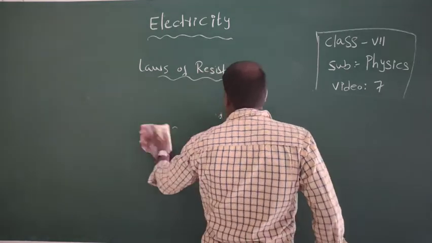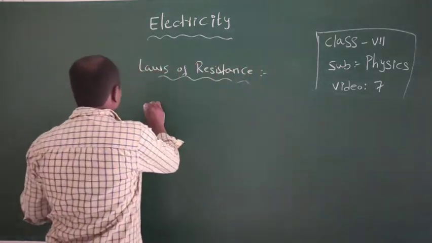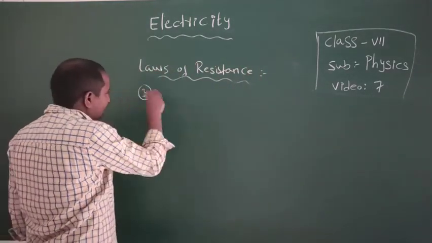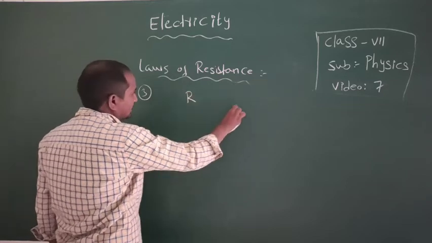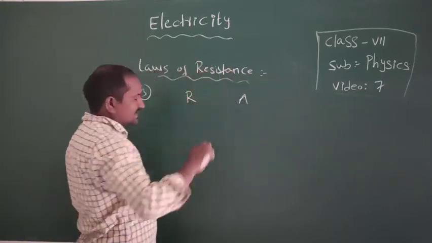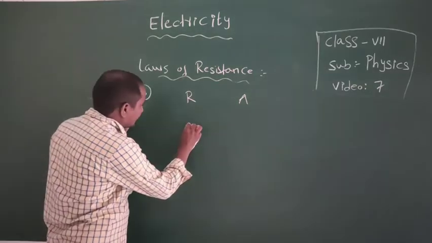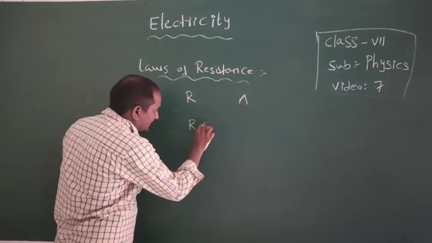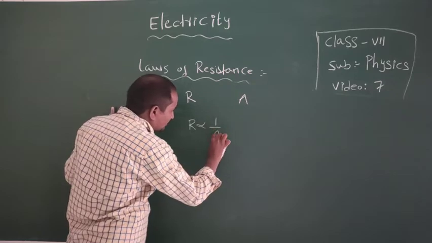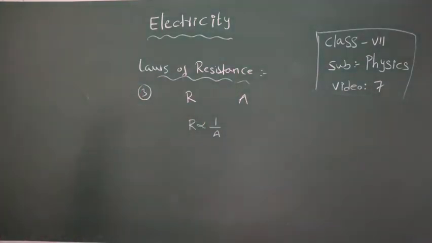If R is the resistance and A is the area of cross section of a conductor, from the third law we can write here R is inversely proportional to the area of cross section. It is the third one.